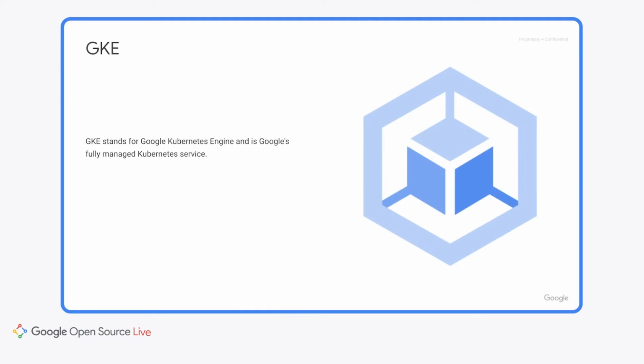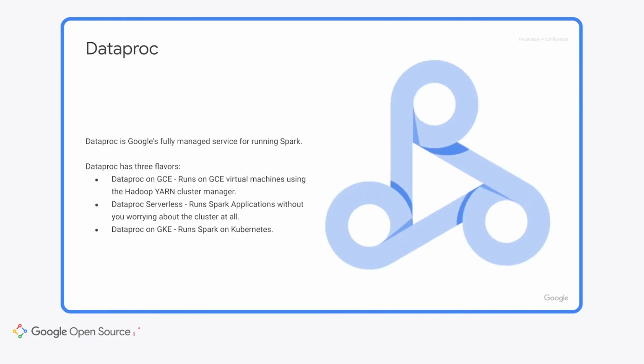First, let me explain what each of those names mean. GKE stands for Google Kubernetes Engine and is Google's fully managed Kubernetes service. It is the easiest way to run Kubernetes. Within minutes, you can have a production-worthy Kubernetes cluster up and running. Dataproc is Google's fully managed service for running Spark. Dataproc has three flavors. Dataproc on GCE runs on GCE virtual machines using the Hadoop Yarn cluster manager. Dataproc Serverless runs Spark applications without you having to worry about the cluster at all. And Dataproc on GKE runs Spark on Kubernetes, in particular on GKE.